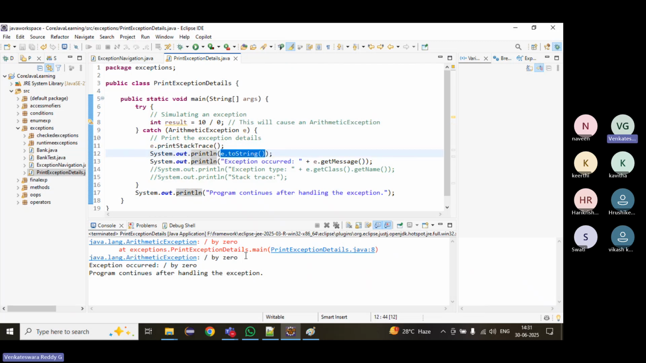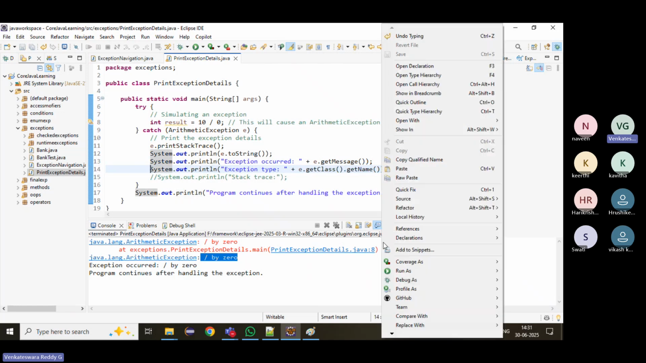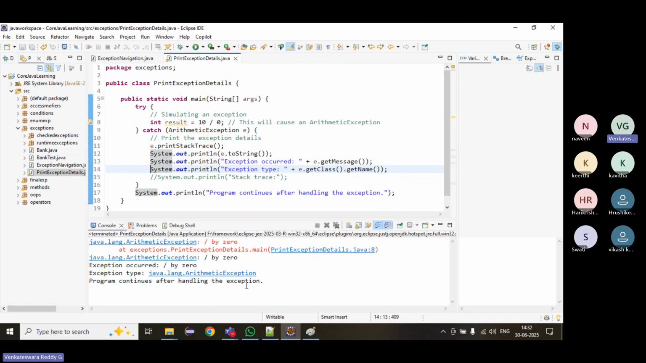If we print it, it will print only two details: the exception, what is the exception, and what is the reason. And then the third one will print only the exception description. Sometimes, if you want the exception class name, we can get it like this, ArithmeticException: e.getClass().getName(). There are multiple ways based on our requirement, and we can choose which one we want.